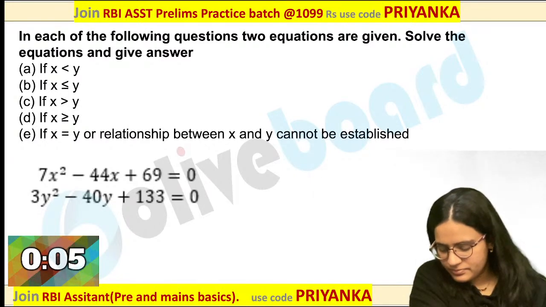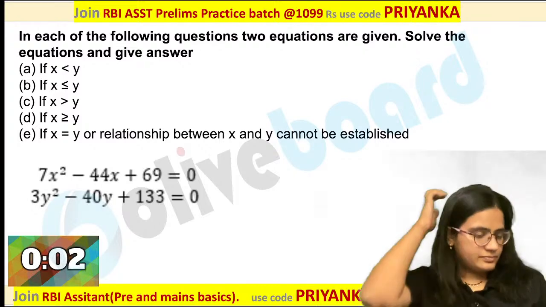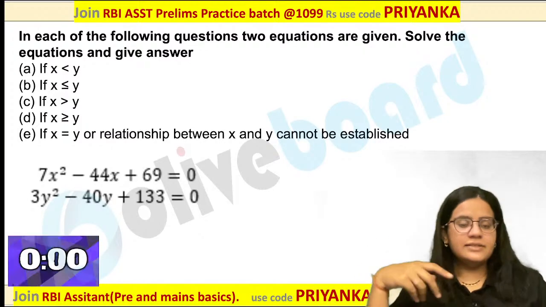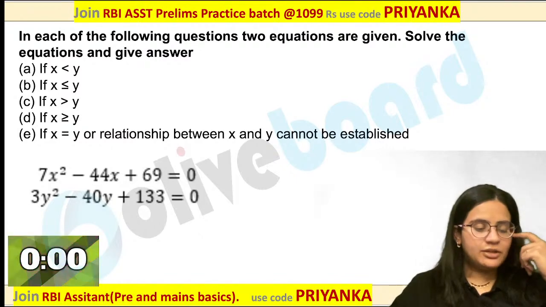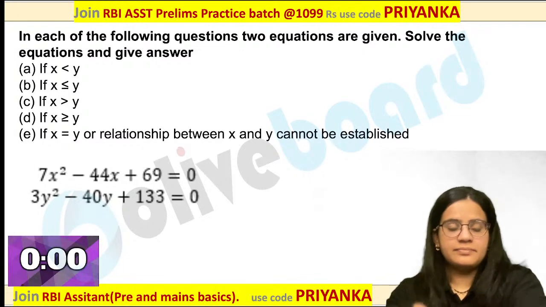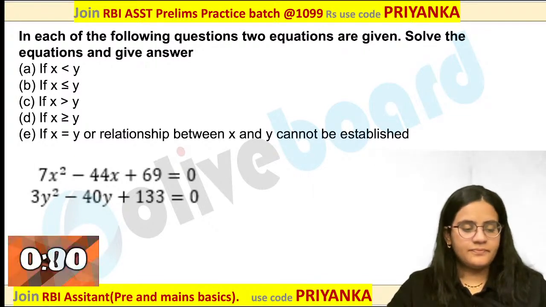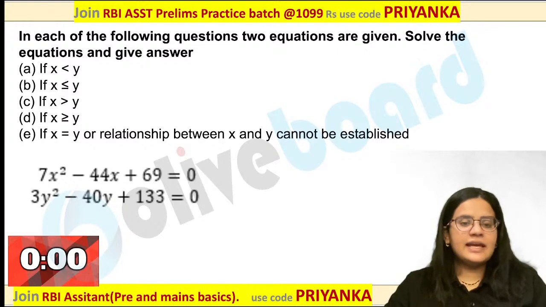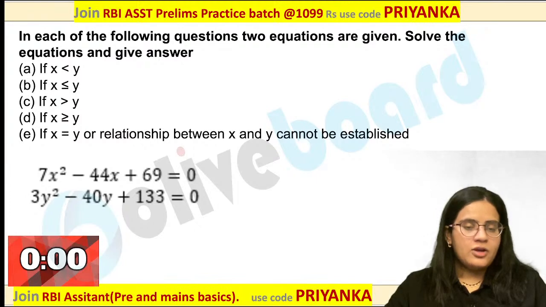Next question. Next question is there on your screen. I want all of you to tell me the roots as well. Let me see who all are getting the answer for this one correctly. Yes. Ashu is saying A option. Very good. What about others? What are the roots over here, Ashu?